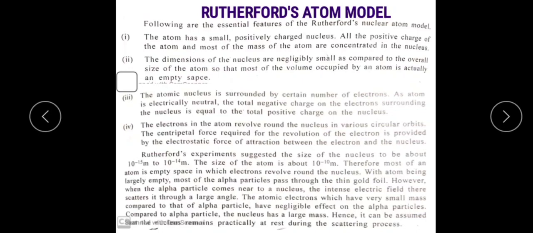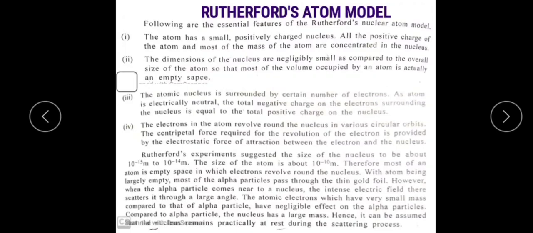The fourth one: the electron in the atom. Electrons in the atom revolve around the nucleus in various circular orbits. The centripetal force required for the revolution of the electron is provided by the electrostatic force of attraction between the electron and the nucleus.